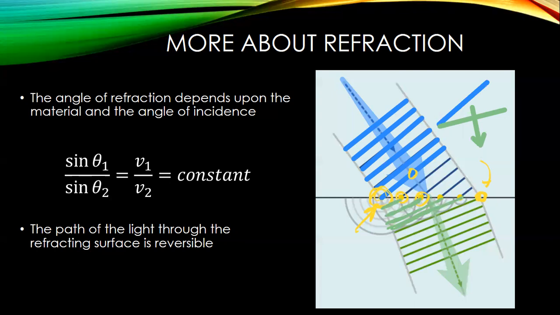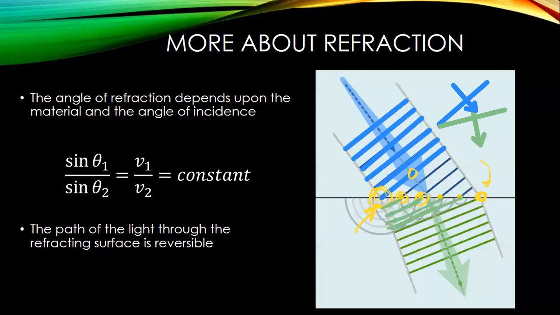It was traveling in this direction originally. Okay, so hopefully that gives you a good idea of how entering a medium with a different index of refraction, with a different speed, is going to change the direction that a ray is going to be pointing. The ray, of course, is an approximation.